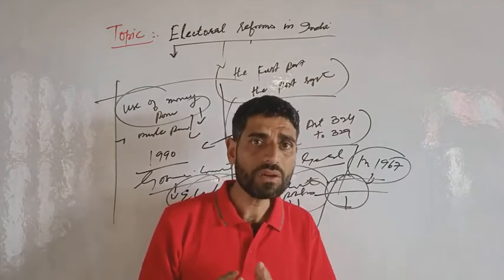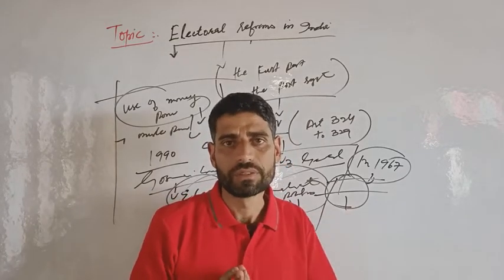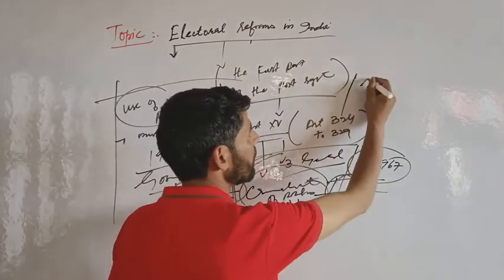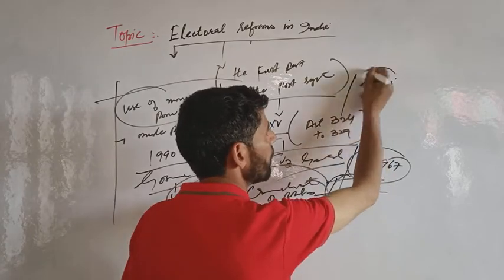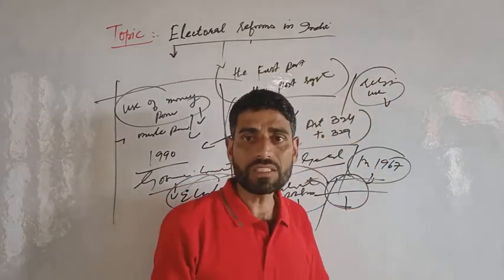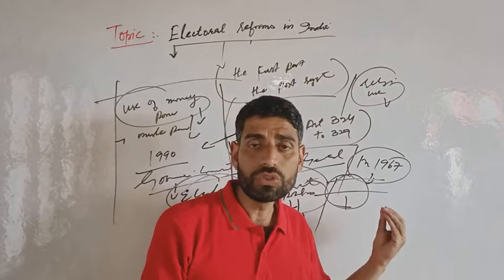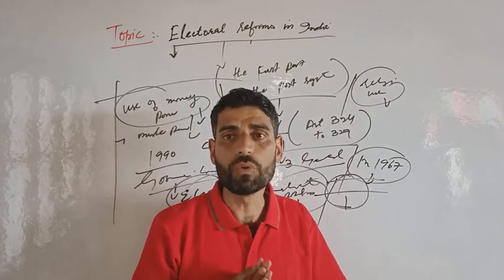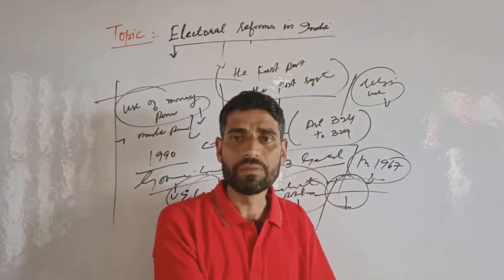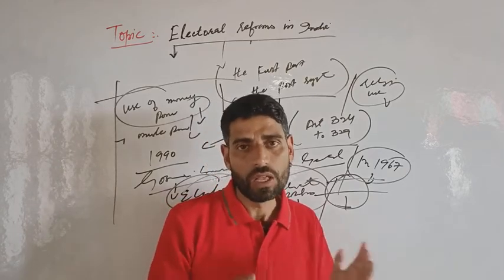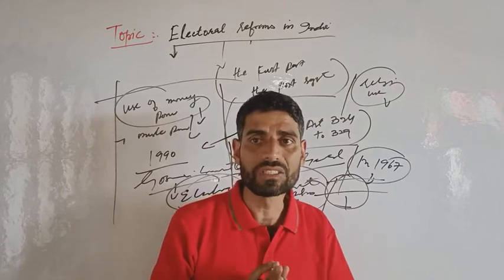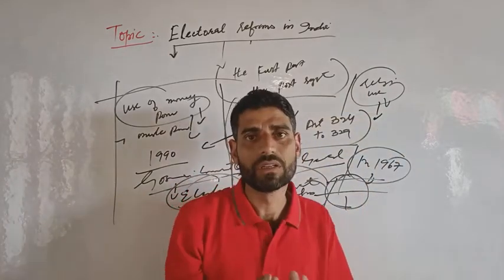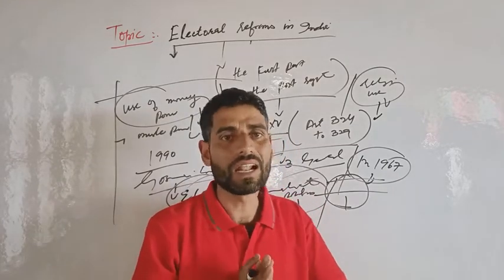We see that paid news was used, and religion and caste were used. Used by whom? By political parties. For what purpose? To gain support. Clear? It motivated people to vote on religious and caste lines, on community lines.